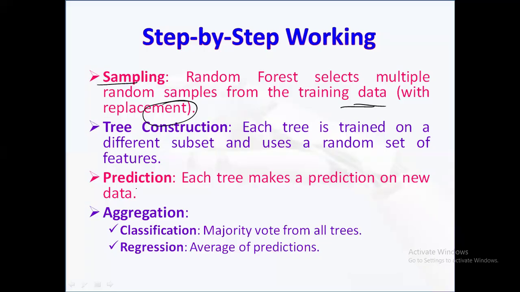For classification, each tree gives a class label, and the final result is the one with the most votes, whichever is giving the majority vote. For regression, the numerical predictions are averaged to get the final output. So in this way the process takes place.